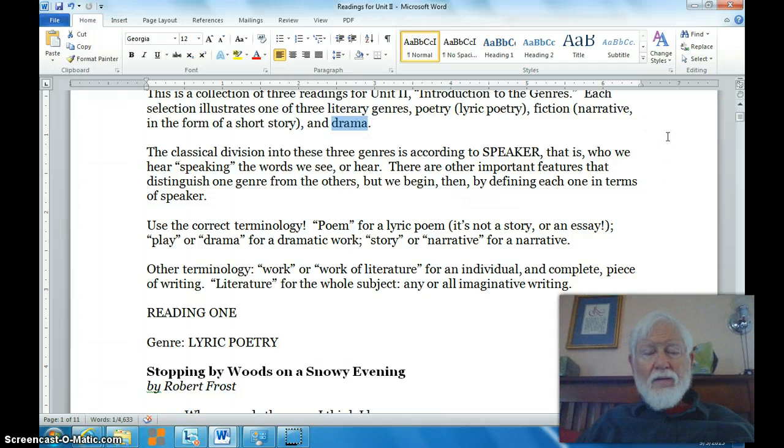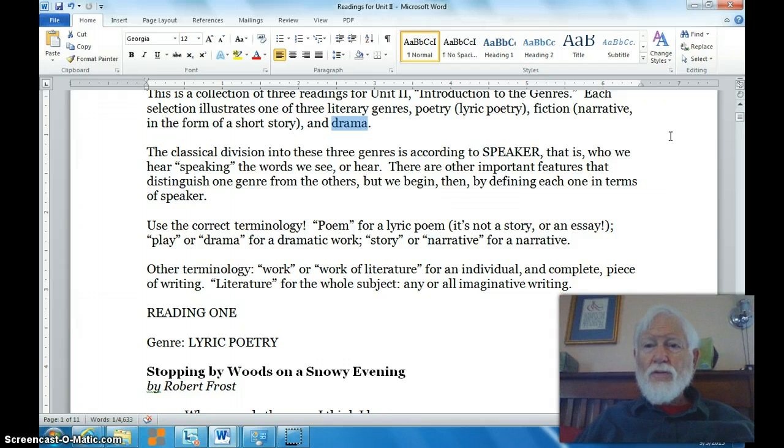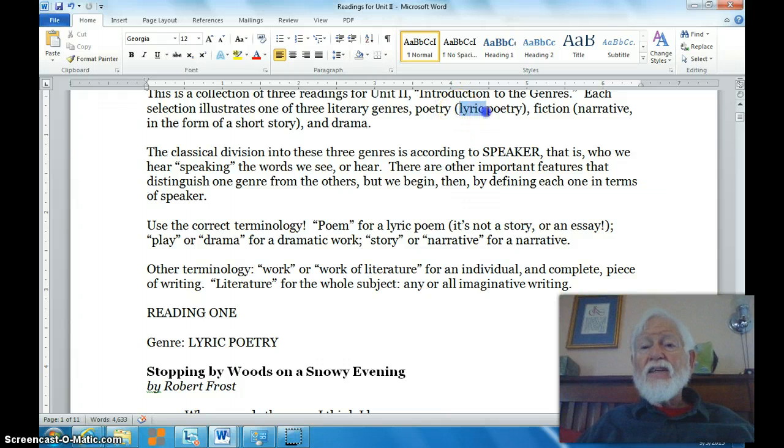And a modern form of drama that we all know, of course, is the television drama or the film drama. So drama is no longer just on the stage, it's also in front of the camera. Okay? So don't be confused by these terms. When we say poetry, we really mean a specific kind of poetry called the lyric. All right? When we say fiction, we mean storytelling because drama can be fiction, poetry can be fiction too. All right? Don't get confused. Finally, drama is what we call a play.